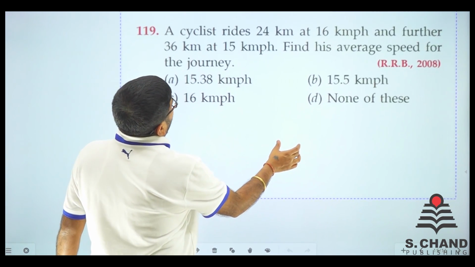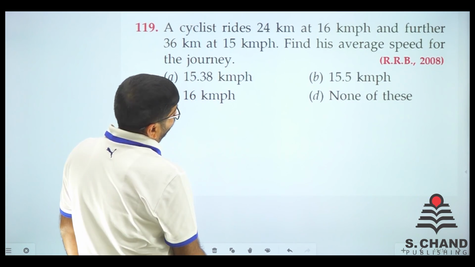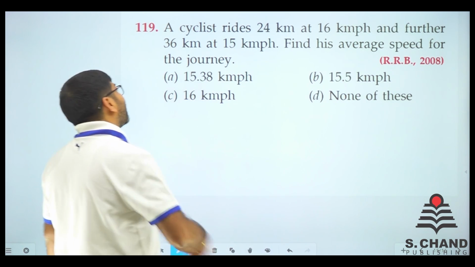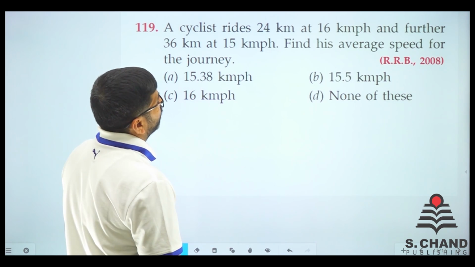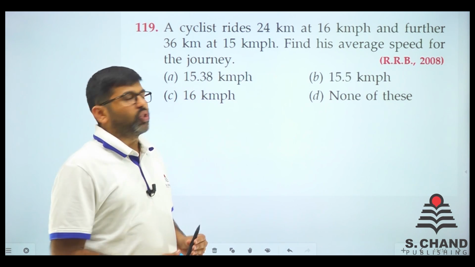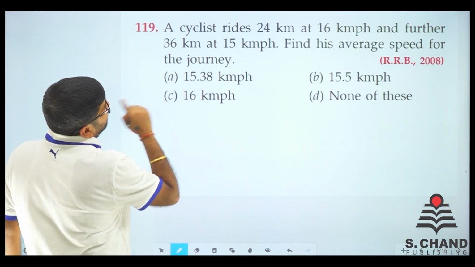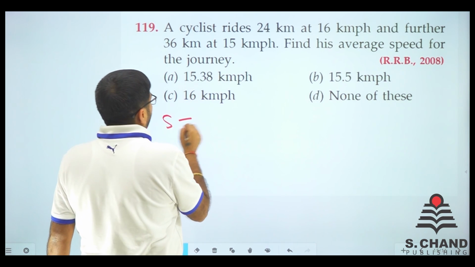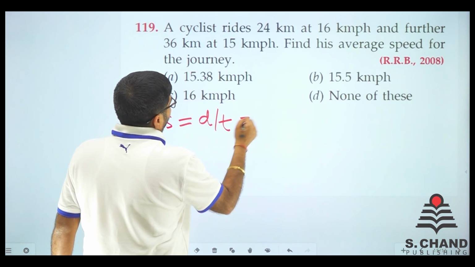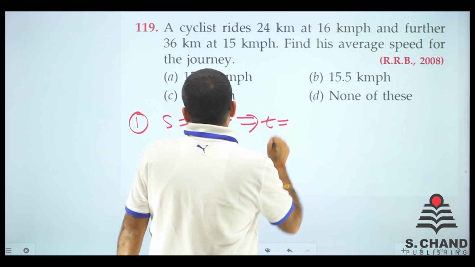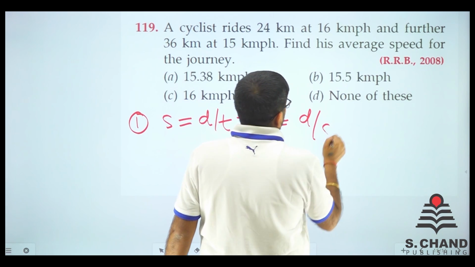A cyclist rides 24 kilometers at 16 kilometers per hour and a further 36 kilometers at 15 kilometers per hour. You have to find the average speed. If you remember the average, do one thing. First, for 24 kilometers, speed is equal to distance upon time. So in that way, time is equal to distance by speed.